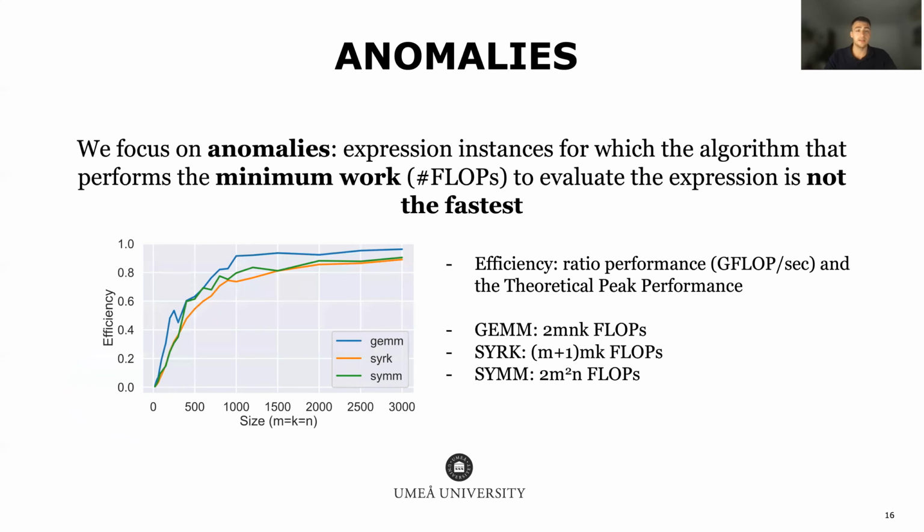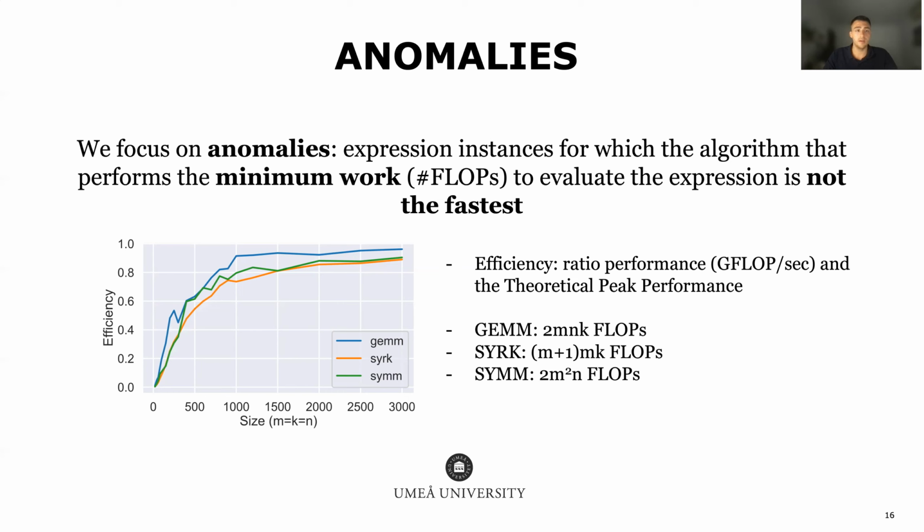The existence of anomalies is justified by the fact that not all kernels present the same efficiency, and what's more, the same kernel has a different efficiency depending on the sizes of the input operands. The efficiency is defined as the ratio between the performance of the kernel in flops per second and the theoretical peak performance of the computing platform. So it's unitless.